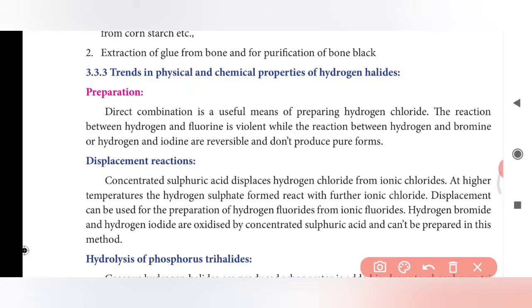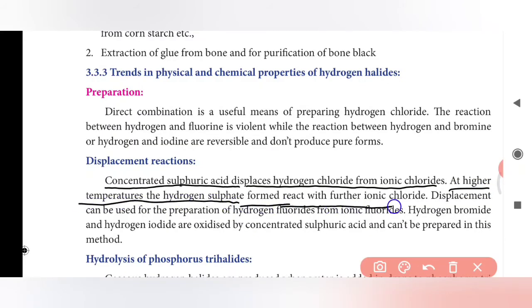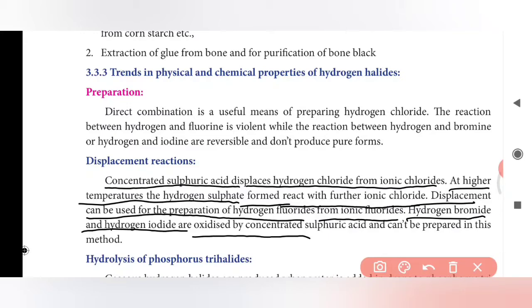Displacement reaction. Displacement is nothing but replacement of an element which is present in a compound. Concentrated sulfuric acid displaces hydrogen chloride from ionic chlorides. At higher temperatures the hydrogen sulfate formed reacts with a further ionic chloride. Displacement can be used for the preparation of hydrogen fluoride from ionic fluorides. Hydrogen bromide and hydrogen iodide are oxidized by concentrated sulfuric acid and can't be prepared by this method.